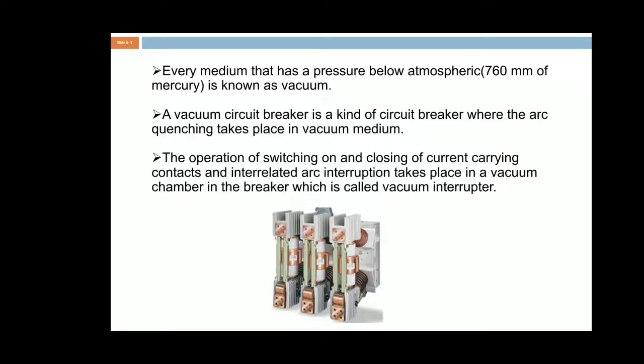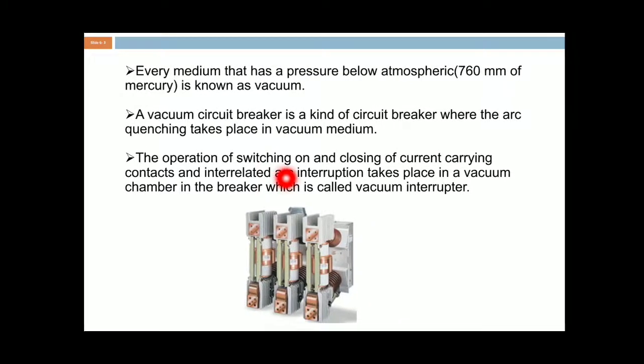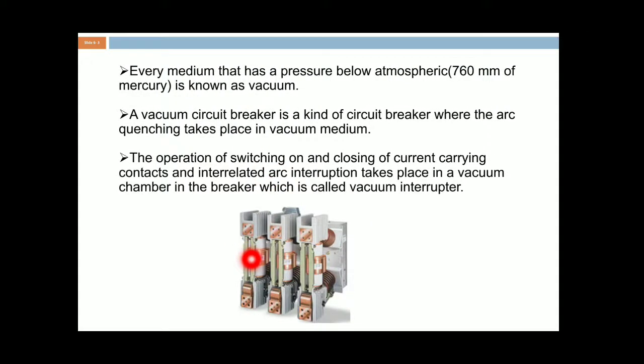This is the diagram of a practical vacuum circuit breaker. This is the top inlet, and this is the bottom inlet, and in between the top and bottom we have the vacuum interrupters. This is a vacuum interrupter, and this is a vacuum interrupter. These are all vacuum interrupters, with the top inlet above and the bottom inlet downwards.